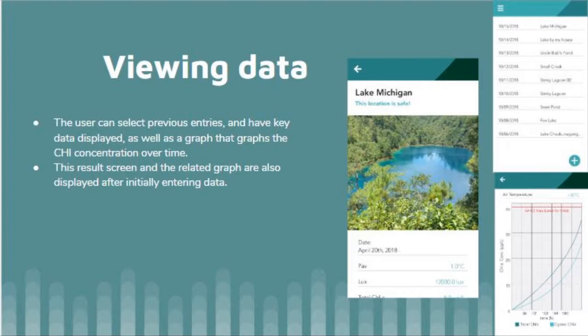i.e. avoid swimming, fishing, etc. Now, this screen can also be accessed from the data log, which is shown in the top right here. This is simply a list of all the previous entries that user has made, with the dates on the left and the names on the right. They can click on any of those entries and it'll bring up the same screen.